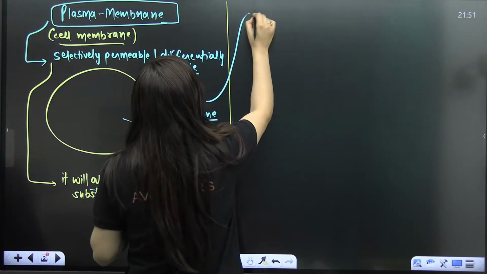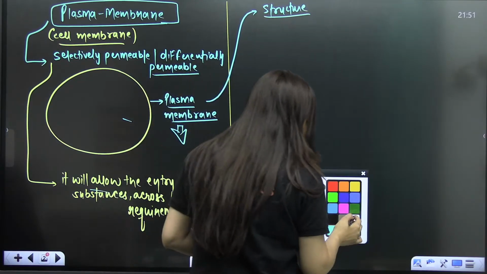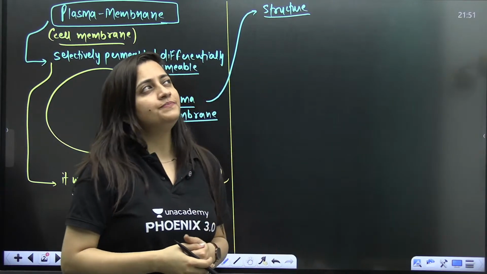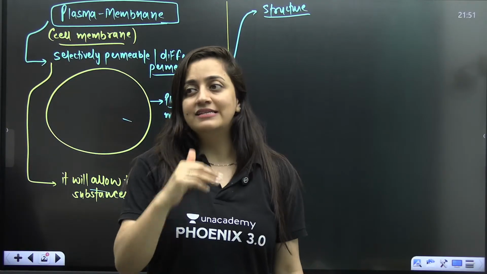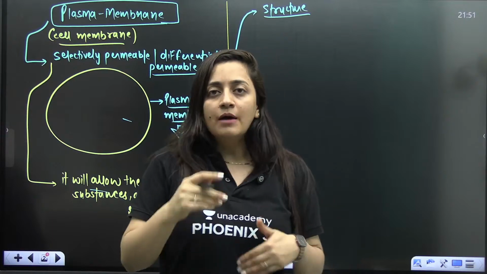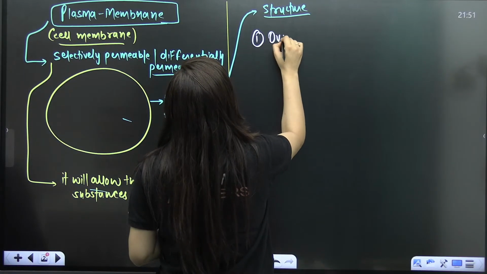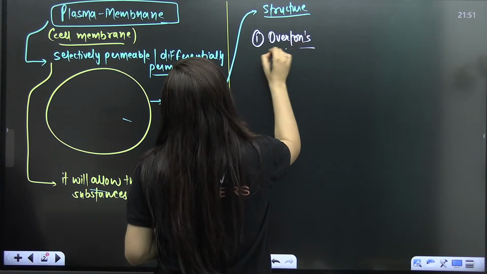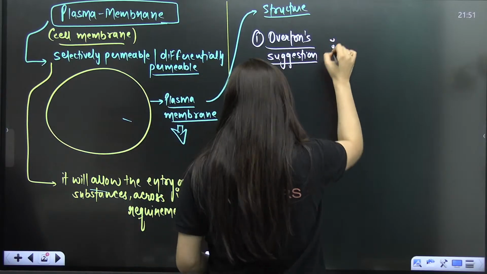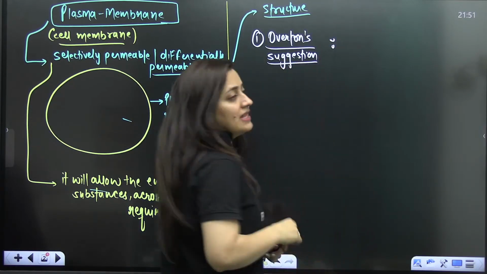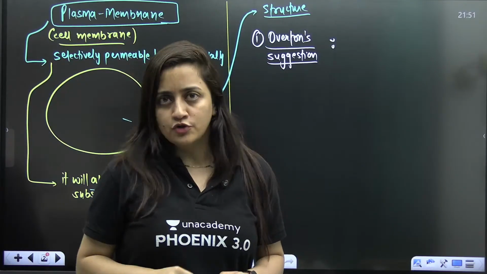Now, when we talk about the structure of the plasma membrane, there are different models. Different scientists worked on the structure, decoded the things, and explained them. But the main models that we have to discuss, I will start with Overton's suggestion. I will not start with the proper experimentation part, that this is what Overton did. No. I'll give you the overview here, but I believe you should know that.